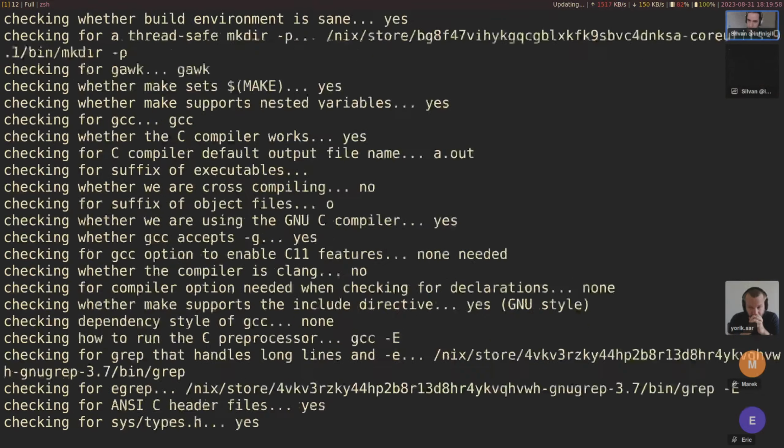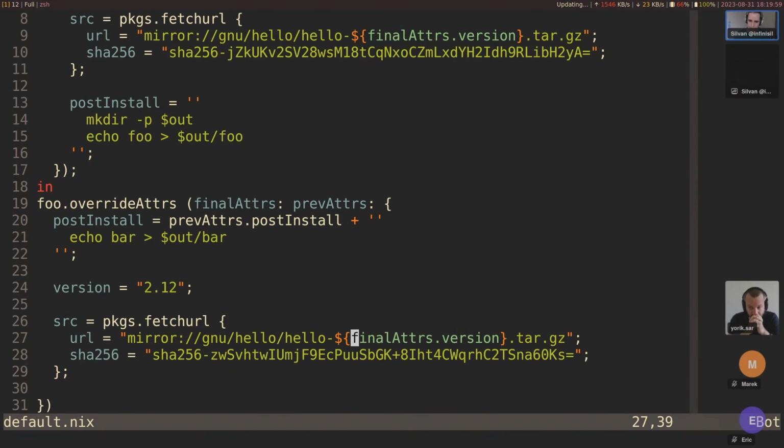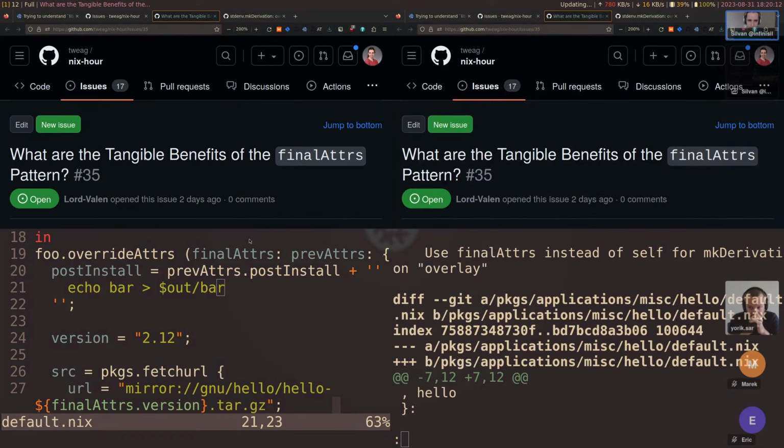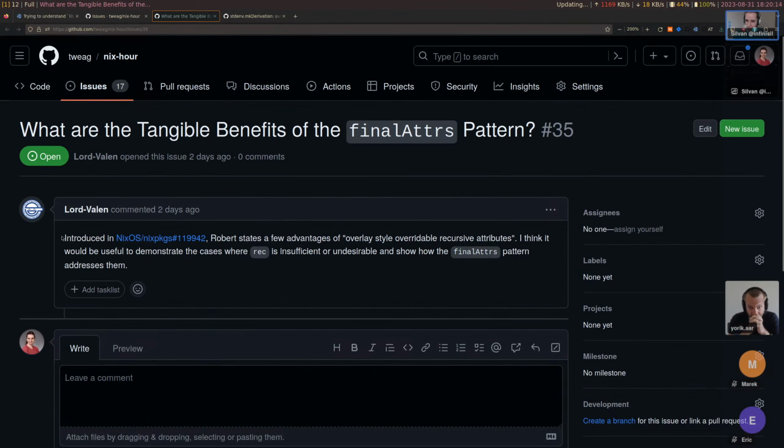All right. Yeah. So this is just like overlays, but for derivation attributes. So yeah. Let's see tangible benefits.